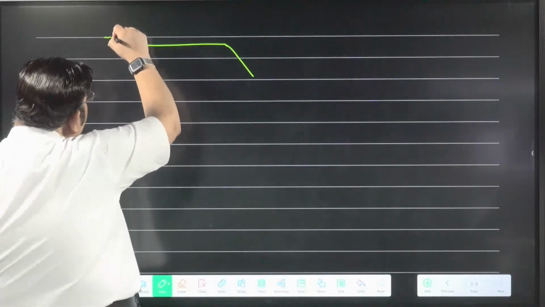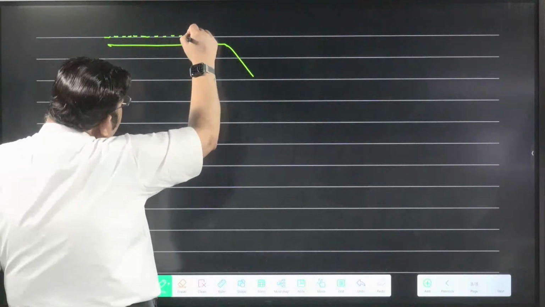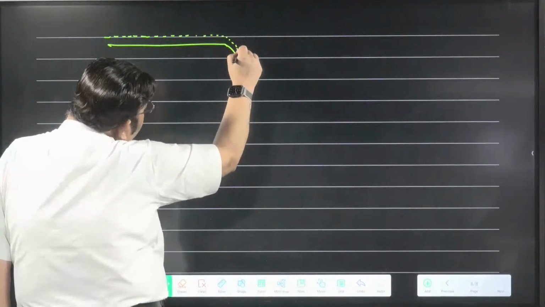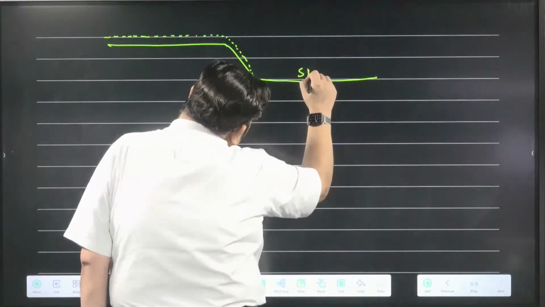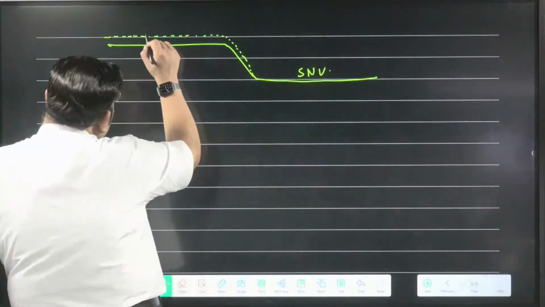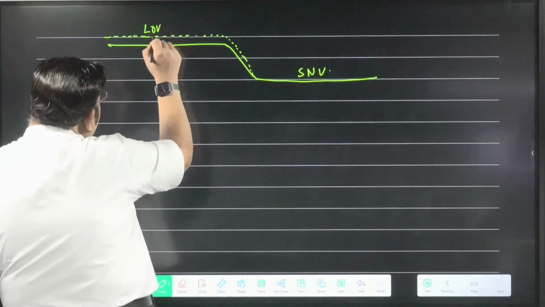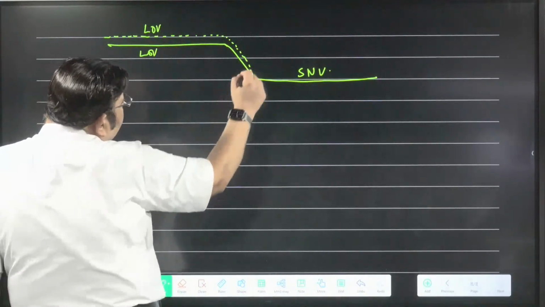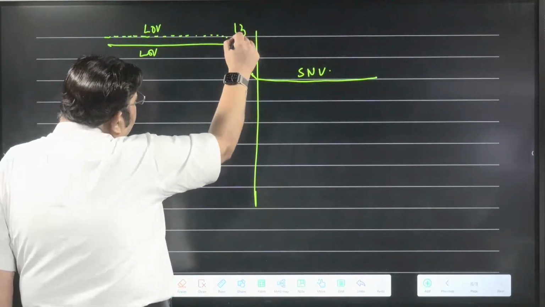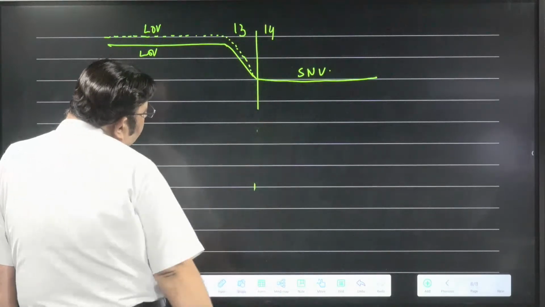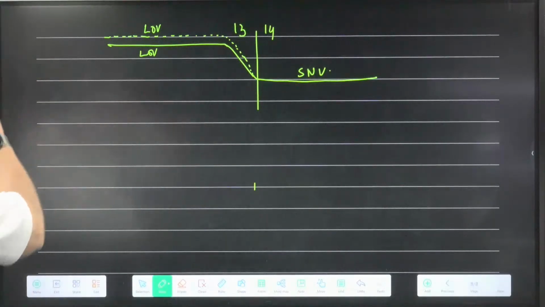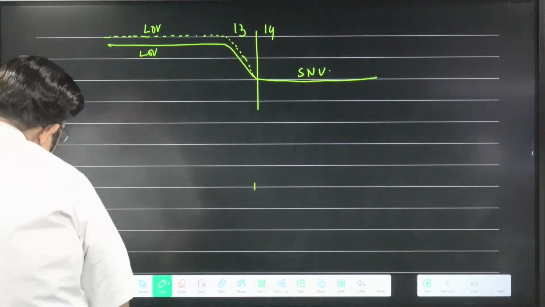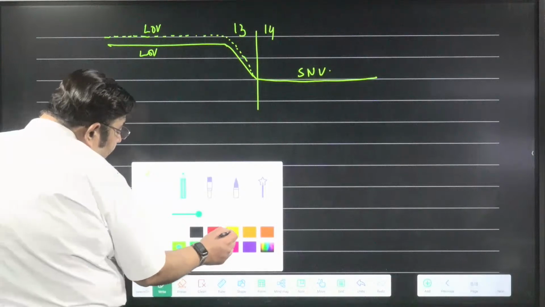The other side is also coming down, and now both are joined together, and this is the subneural vessel. This is the lateral esophageal up to 13, and from 14th is the subneural vessel, moving underneath the nerve cord.